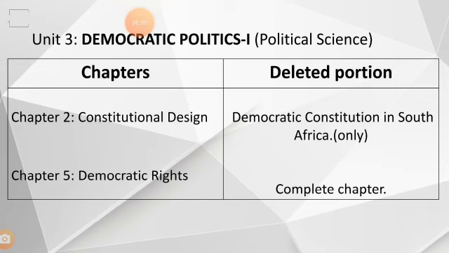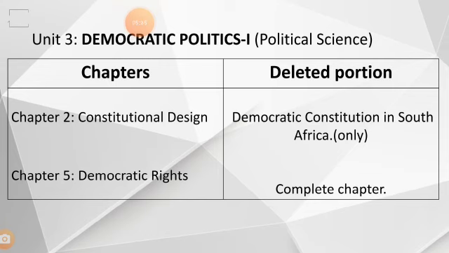After the Democratic Constitution in South Africa, the next topics will be there. Got it? Now chapter number 5, Democratic Rights: the complete chapter is deleted. Done, children? So you have to go with the 3 chapters itself.